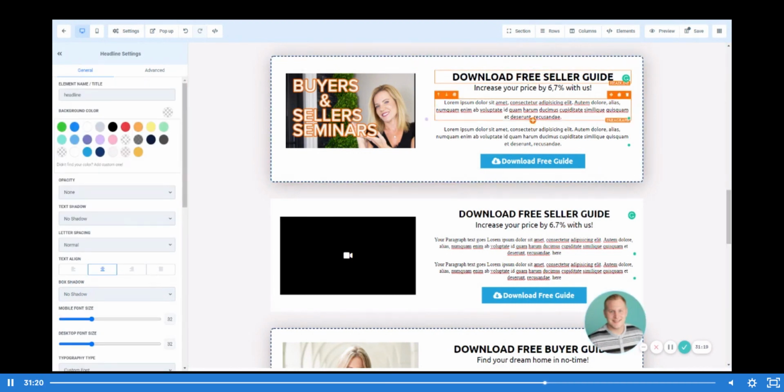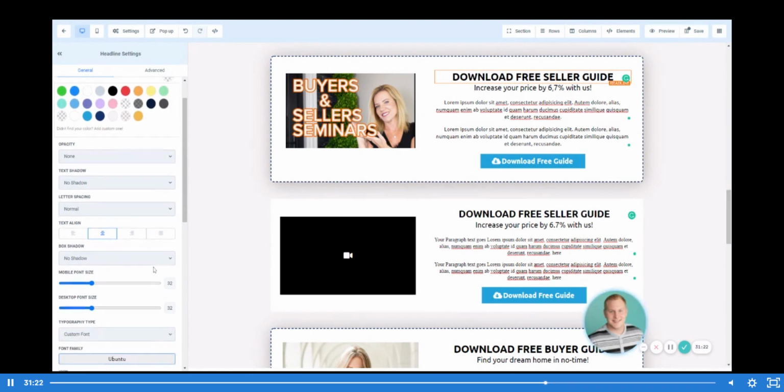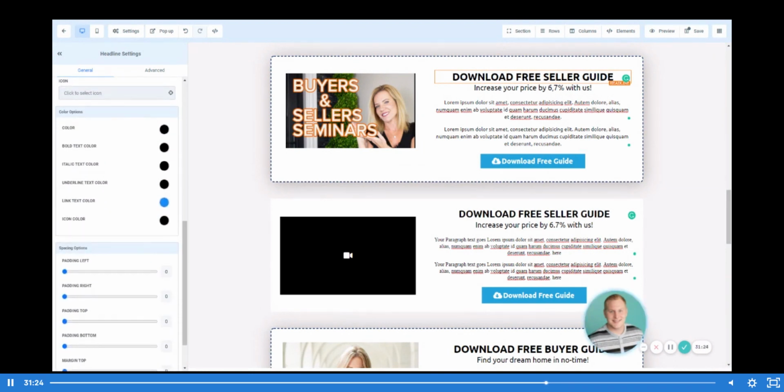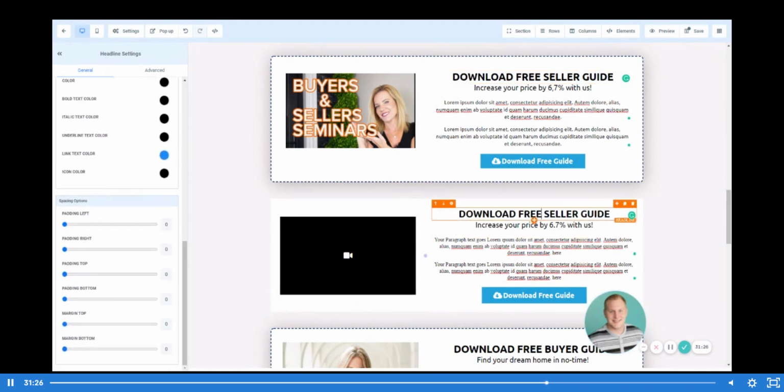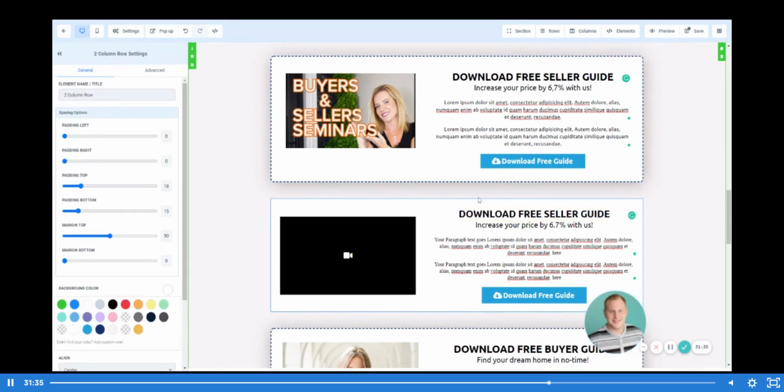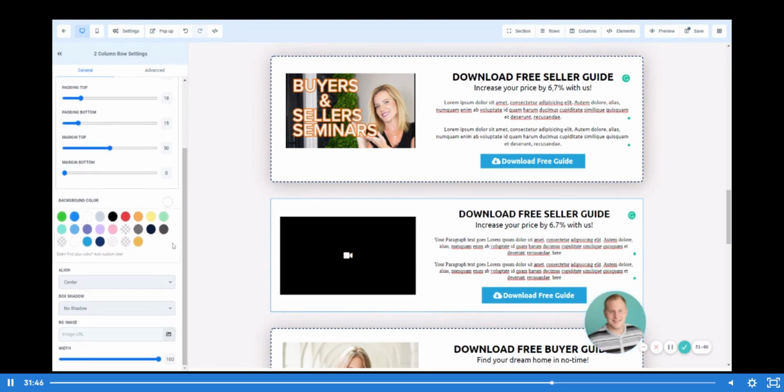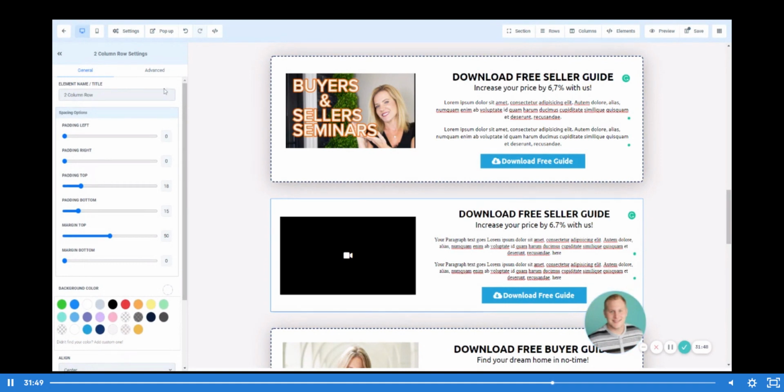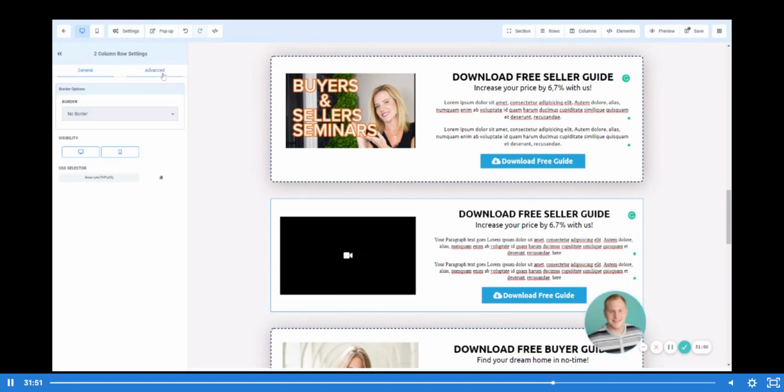Let's go ahead and click on the top download free sellers guide and just see if we have any padding that's built into this. Looks like there's 0. We've got 0. It looks like we are really close. We're getting there. Now you're going to see that these corners are not rounded, right? So this is a square, or this is a rectangle all the way around. We've got sharp edges. Now let's go ahead and show you guys how to round those corners so that you can just make it look a little bit more clean.